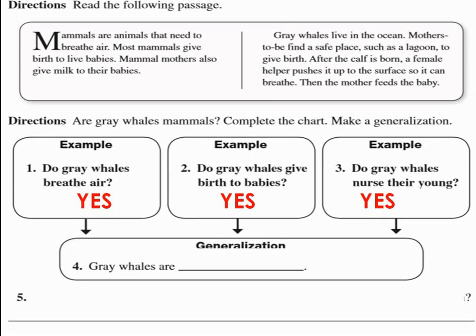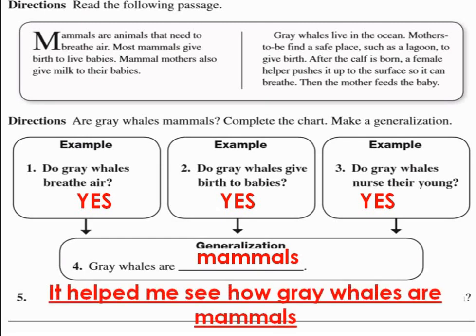So for number 4, we will make our generalization about the gray whales. So we are going to write gray whales are, what kind of animals are they? They are mammals because they need to breathe air. And for number 5, we will write something that we learned from this passage. It helped me see how gray whales are mammals. Don't forget to write the answers.